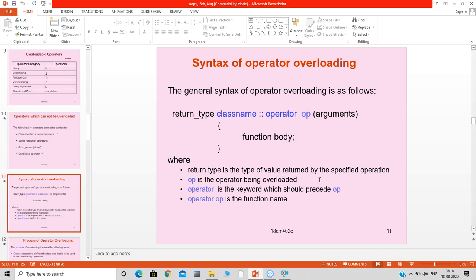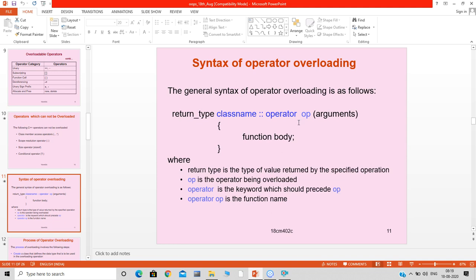The return type is the type of value returned by the specified operation. If this member function returns any value, then the type should be represented here. And OP is the operator being overloaded. If I want to overload plus, plus will be there in the place of OP.